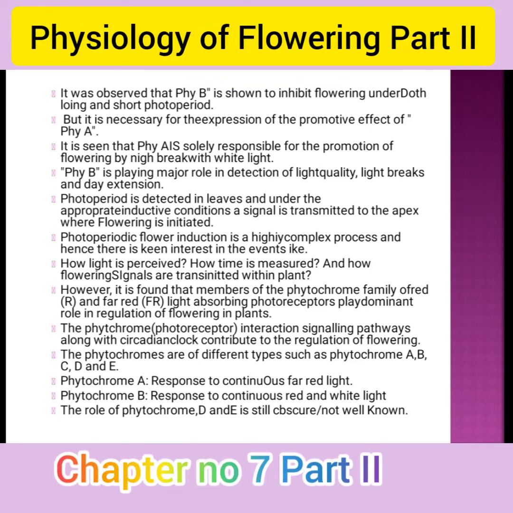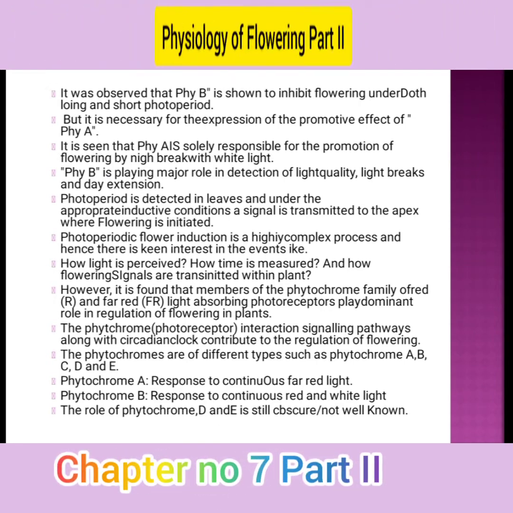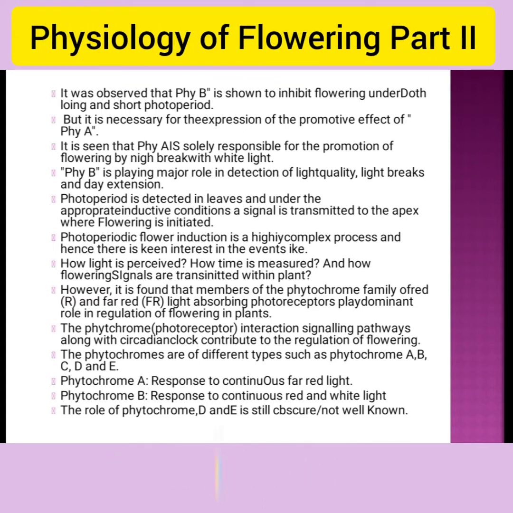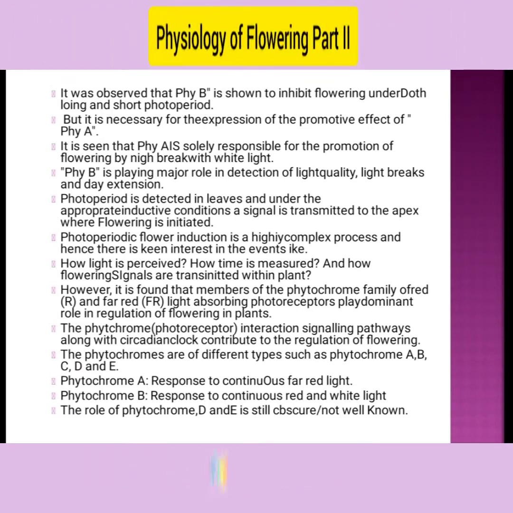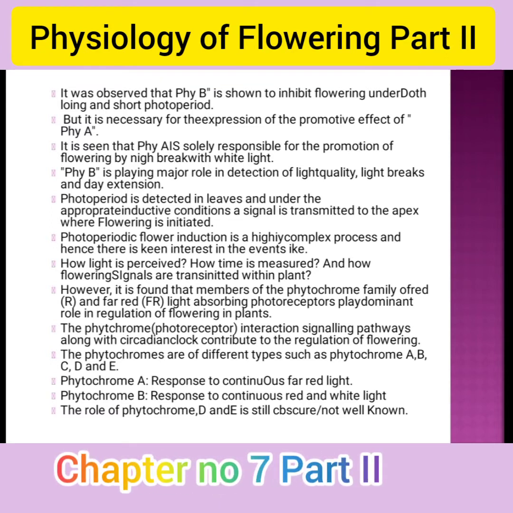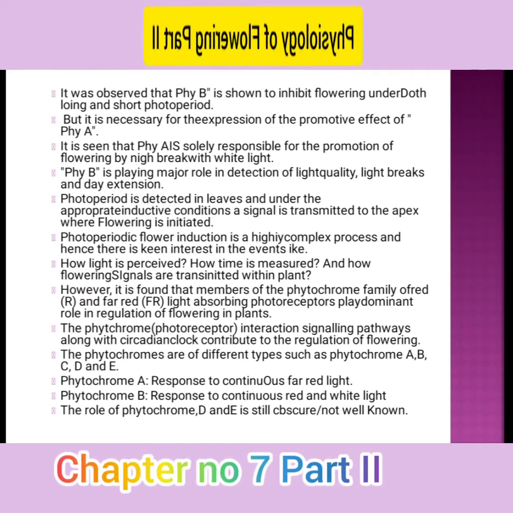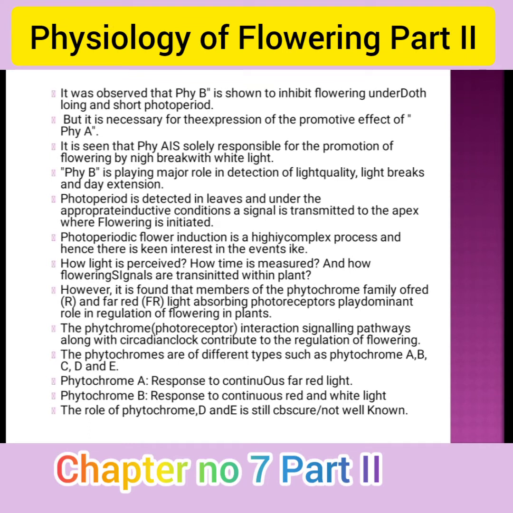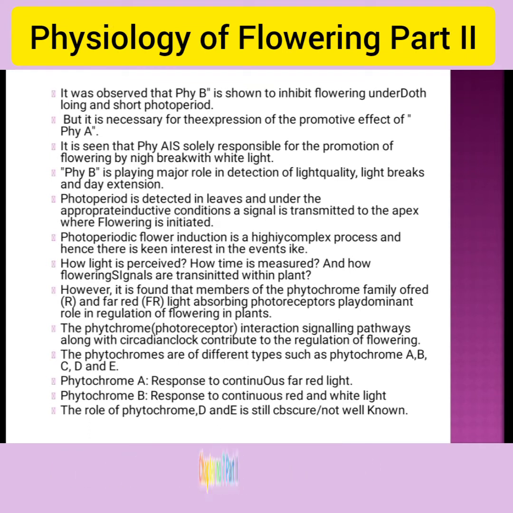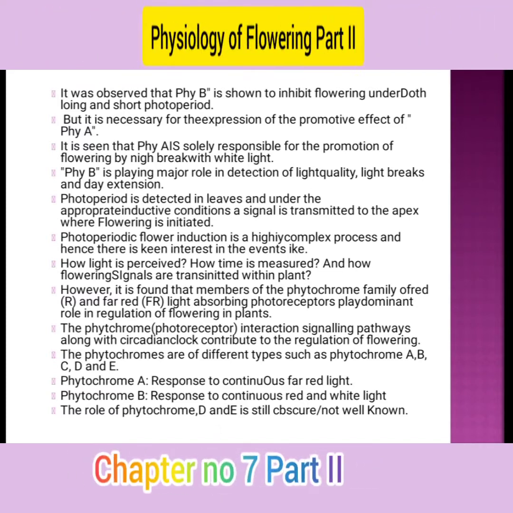Phytochrome B plays a major role in the detection of light quality, light break and day extension. The photoperiod is detected in the leaves and, under appropriate inductive conditions, a signal is transmitted to the apex where flowering is initiated. Photoperiodic flowering is a highly complex process, involving events like how light is perceived, how light is measured and how flowering signals are transmitted within the plant.